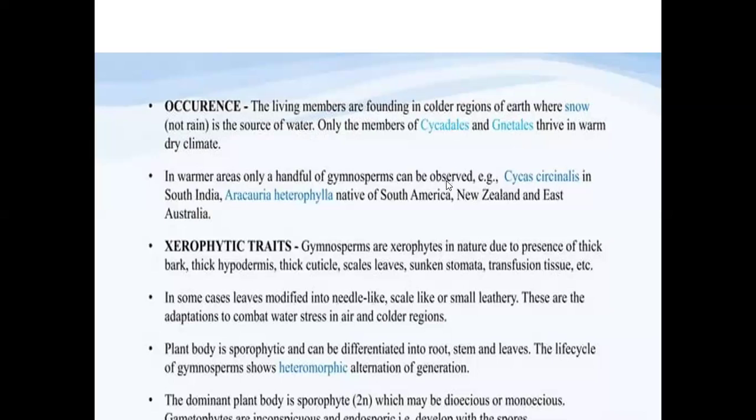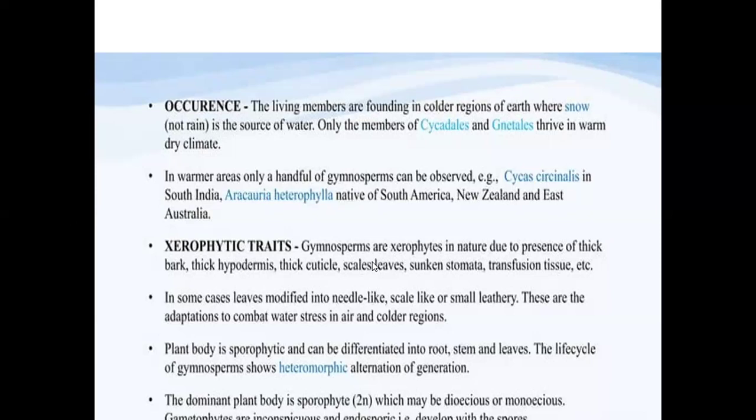They are found in terrestrial warm regions, and all the others are found in the colder regions. In the warmer, dry climatic conditions, we see only a handful of gymnosperms, such as Cycas circinalis, found in South India, and Araucaria heterophylla, a native of South America, New Zealand, and East Australia. These are some examples that grow in warm climatic conditions.